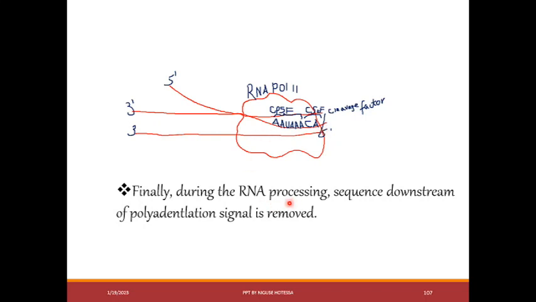Finally, during RNA processing, the sequence downstream of the polyadenylation signal is removed. By such a process, messenger RNA synthesis is terminated. So it is these factors, CPSF, CSTF, cleavage factors, that aid the termination of transcription. What are the mechanisms? The mechanism is actually unknown.